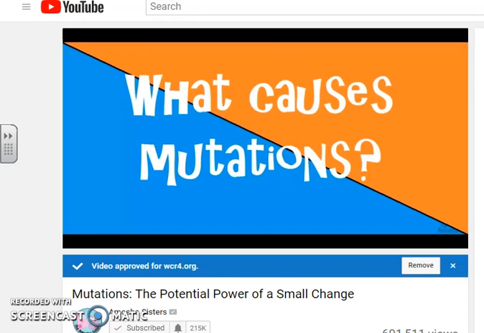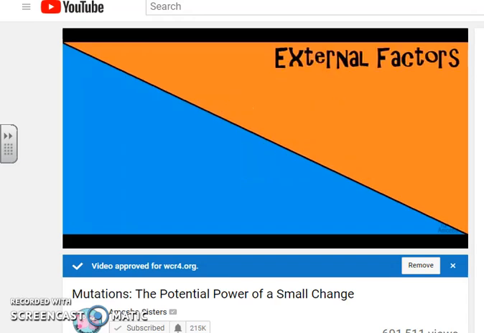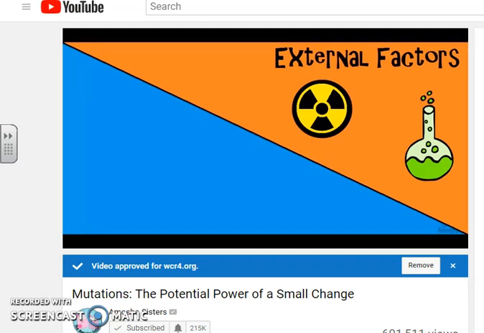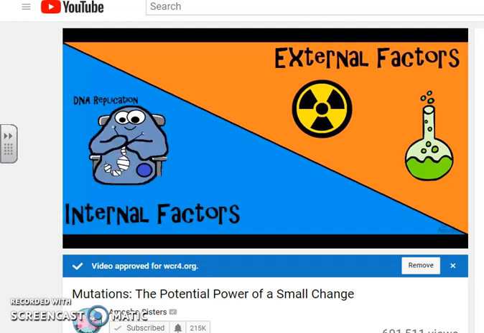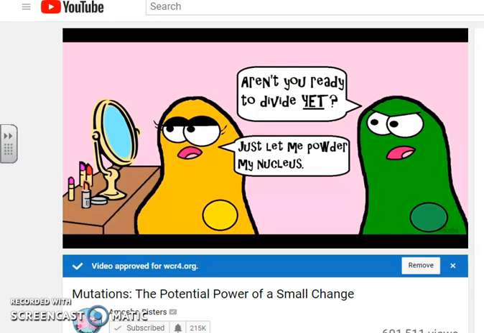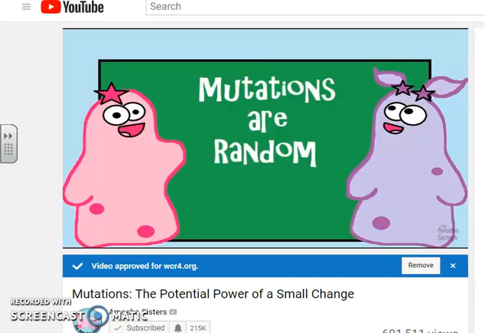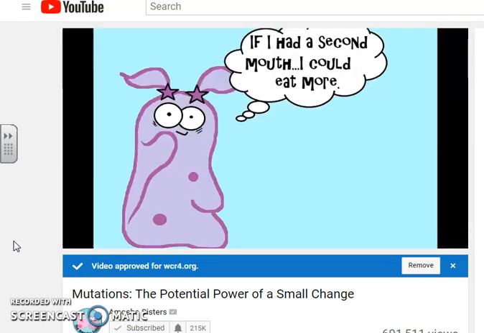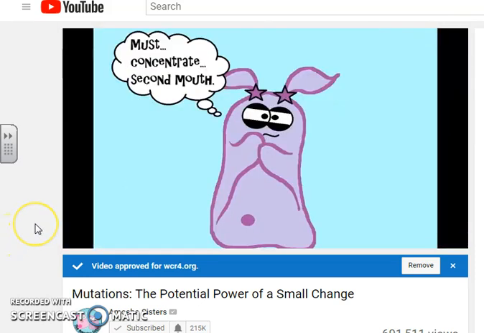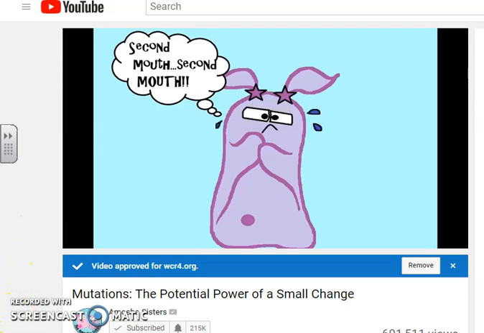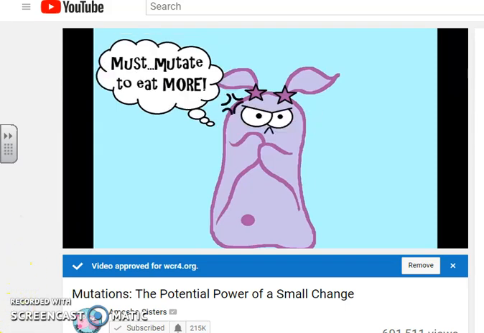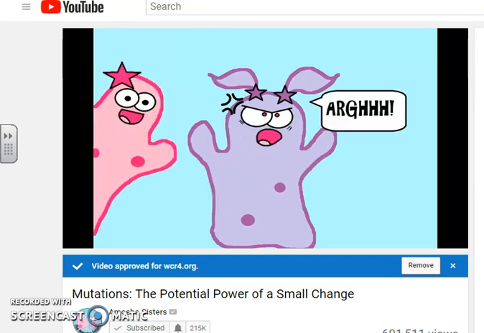Many things can cause an error like that. There can be external factors, like chemicals and radiation. Internal things too, like something goes wrong during DNA replication, during interphase. Interphase is a stage that prepares cells to divide during mitosis. And now while these things can increase the chance that a mutation is going to happen, it's important to understand that mutations, they're random. If a mutation is going to be a helpful thing for an organism, which is rare, very few mutations are actually helpful, it can't just will itself to get that mutation. An organism can't just will itself to get this.